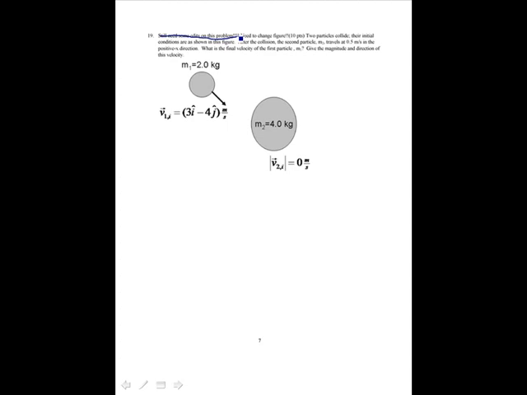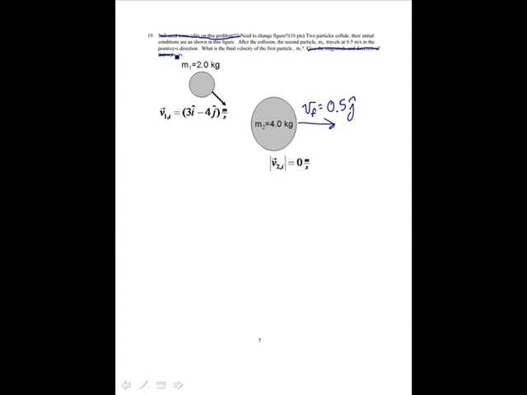2 particles collide. Their initial conditions are as shown in this figure. After the collision, the second particle travels at 0.5 meters per second in the positive x direction. So my v_f for this one is equal to 0.5i. What is the final velocity of the first particle? Give the magnitude and direction of this velocity. Actually, I left this off, on your test it said just to give it in vector notation.